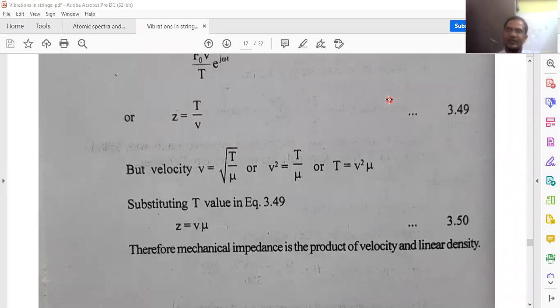That value is substituted there. Again, we considered the particle velocity u of (x, t) equal to dou y by dou t. By taking the ratio of the external force by the particle velocity u, finally we got the expression Z equal to v into mu, that is, the product of the velocity of the wave and the linear density. Okay, this gives the impedance to the wave motion when the stretched string is in the vibrating mode.